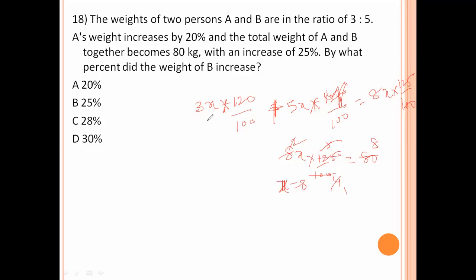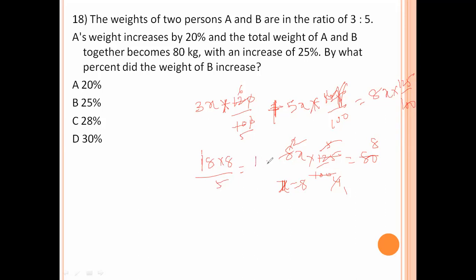Now here 3x value is 3x into 120. 0 0 get cancelled. 5 6 ja, 2 6 ja, 2 5 ja. 18x, 18 into 8 by 5. 18 8 ja.